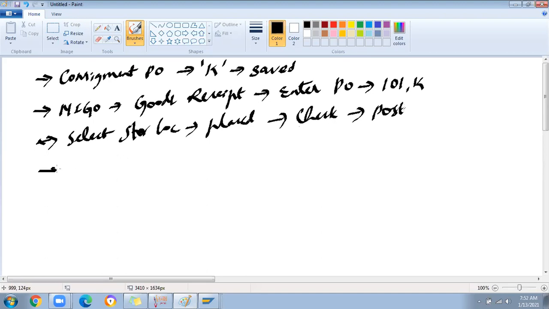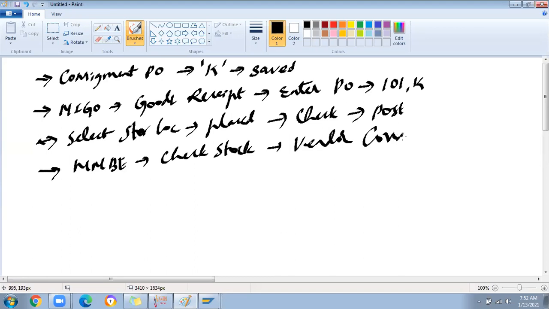Then the user or the storekeeper will check whether the stock is posted. Sometimes they will check, sometimes they will not. Just for understanding, you go to MMBE and check the stock, whether it is available in vendor consignment. This is the process to receive the stock.